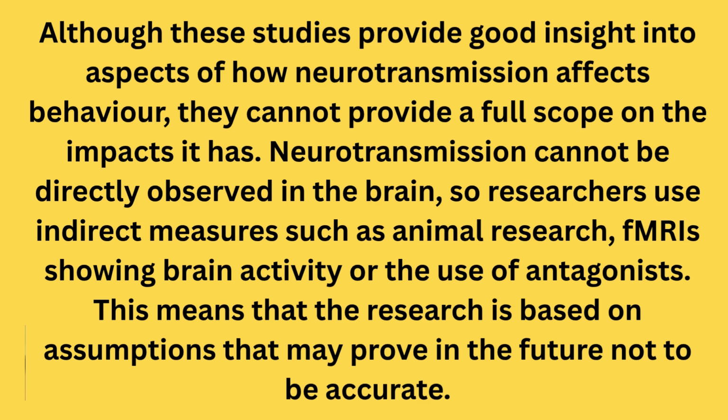Now I write my last paragraph, that is the conclusion, which again carries 2 marks. Although these studies provide good insights into aspects of how neurotransmission affects behavior, they cannot provide a full scope of the impact it has. Neurotransmission cannot be directly observed in the brain. So researchers use indirect measures such as animal research, fMRIs showing brain activity, or the use of antagonists. This means that the research is based on assumptions that may prove in the future not to be accurate.